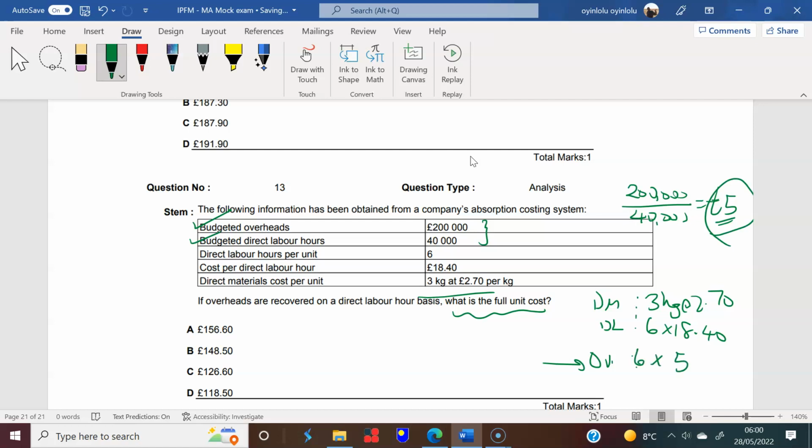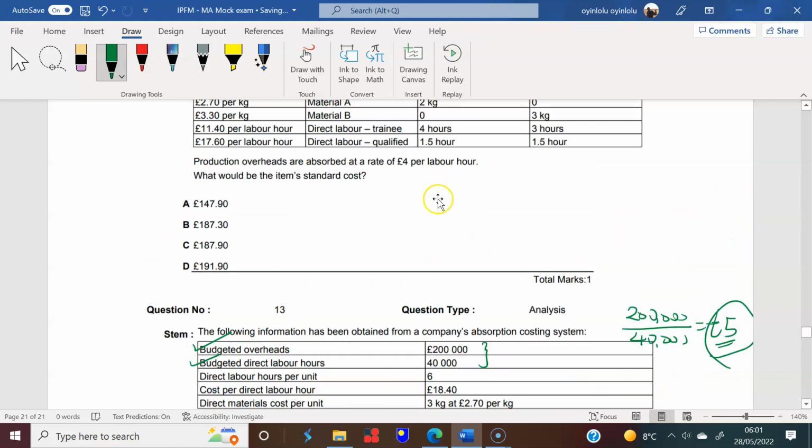So let's find the total of that. So 3 times £2.70 is £8.10. 6 times £18.40 is £110.40, and then 6 times 5 is 30. Okay, so £8.10 plus £110.40 plus 30 takes us to £148.50, right? And that's question 13.